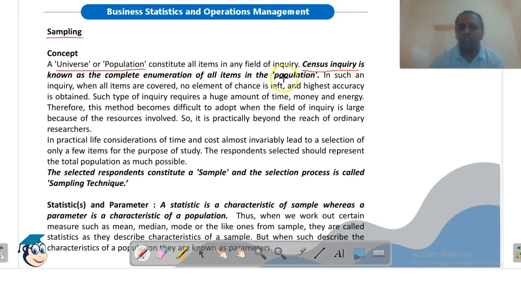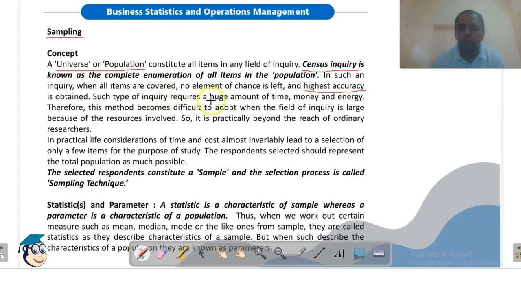In such an inquiry, when all items are covered, no element of chance is left and highest accuracy is obtained, because we have considered all the items under study.